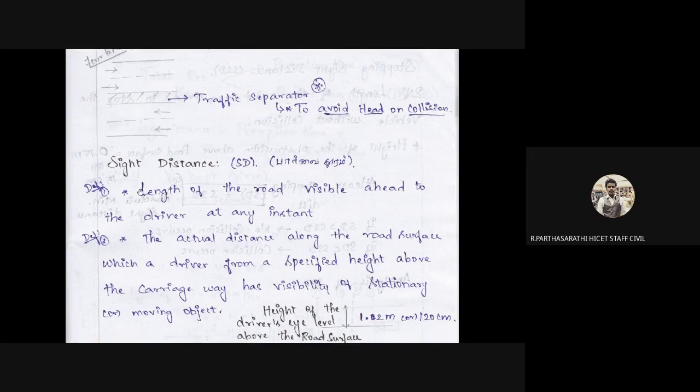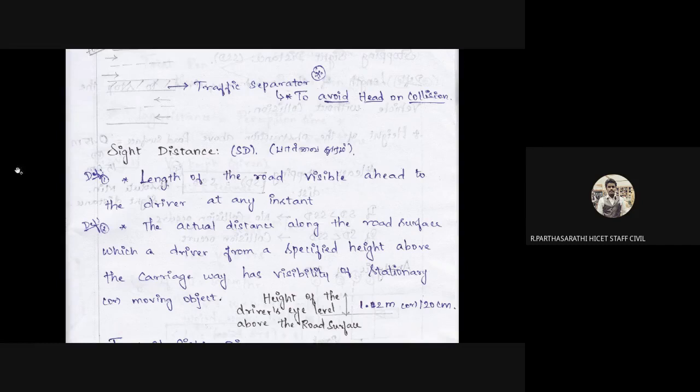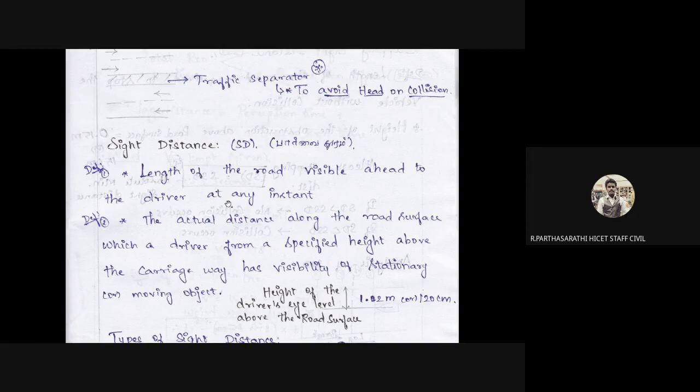The next, side distance, SD. Side distance, the abbreviation SD, from the highway engineering point of view. So it is called side distance, SD. Also it is a clear distance. So the definition: what is meant by sight distance? The length of the road visible ahead to the driver at any instant. This is called sight distance.